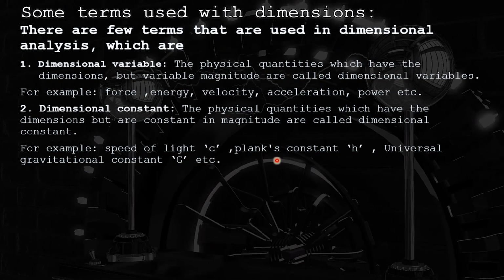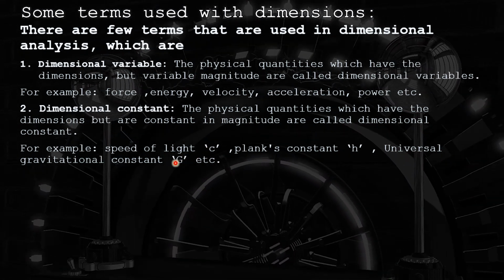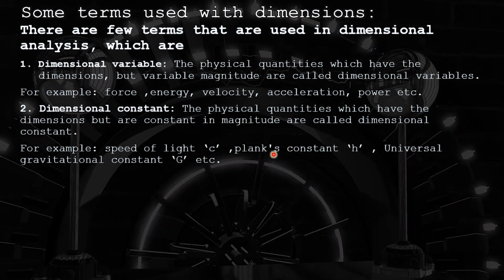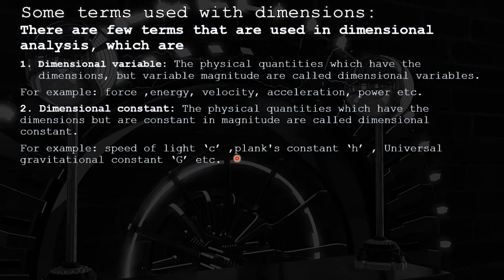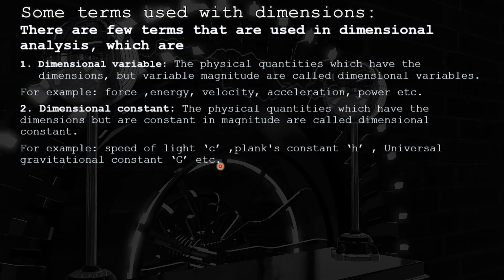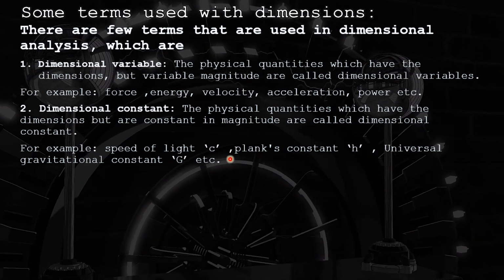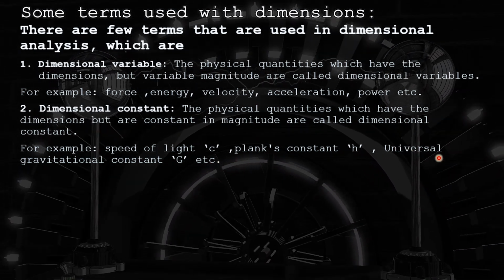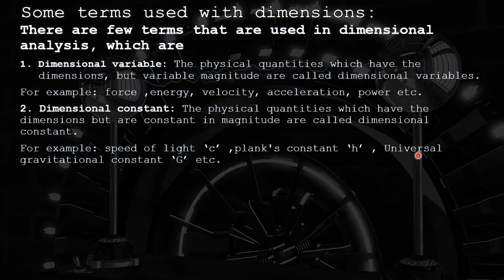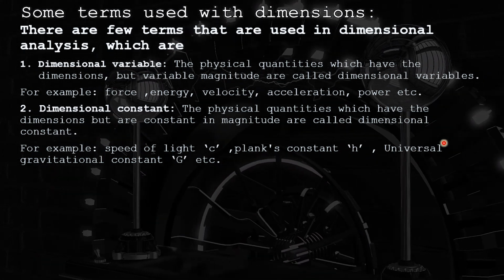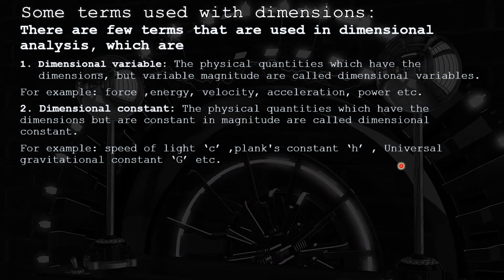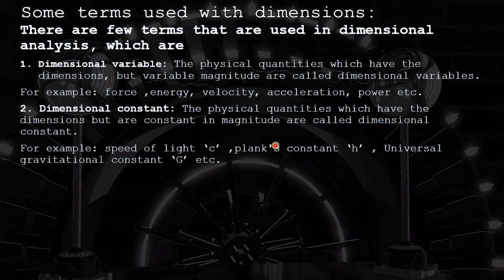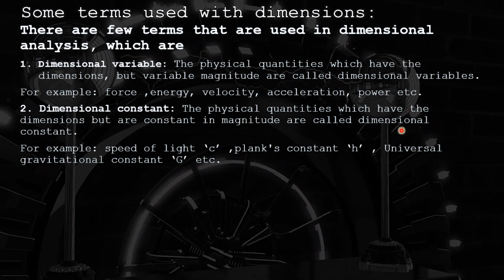Same goes for Planck's constant. It has a fixed value. The magnitude doesn't vary. So that's why it is known as a constant, but it has dimension because it contains a unit. Planck's constant has the unit joule second, so the dimension is that of energy times time. So it has a dimension. Same goes for the universal gravitational constant G. The formula we can use to find the dimension of G is F equals G m1 m2 over r squared. So it has a dimension but it has a constant magnitude. So these quantities are known as dimensional constants.